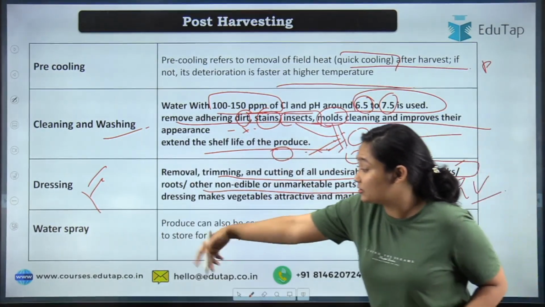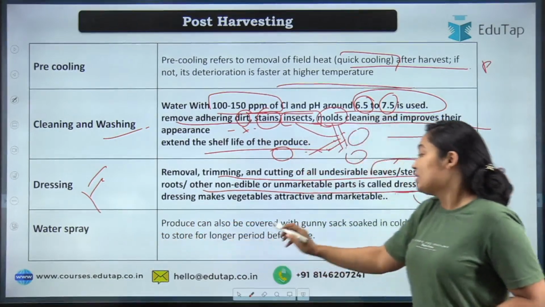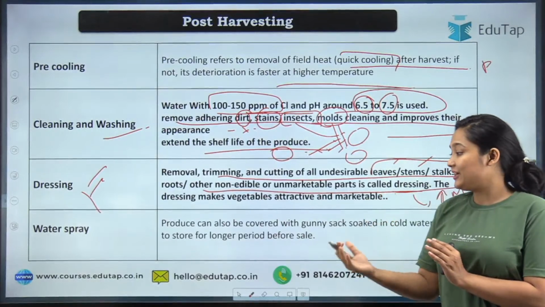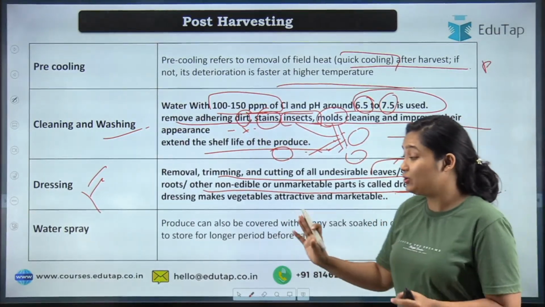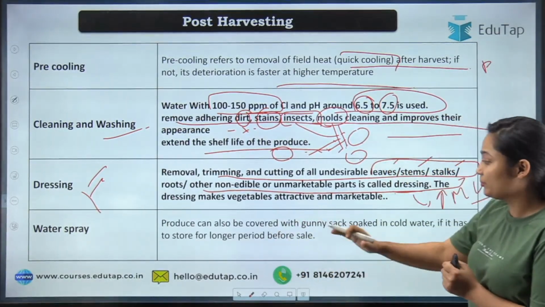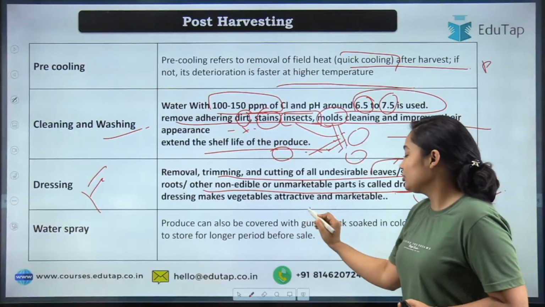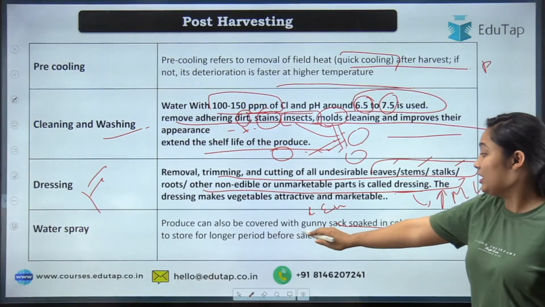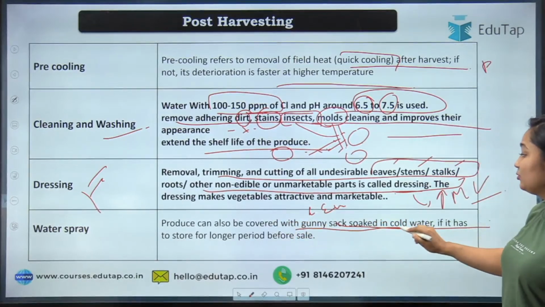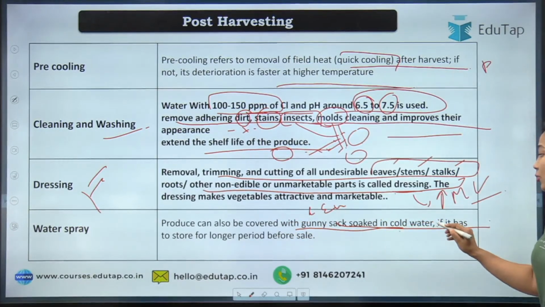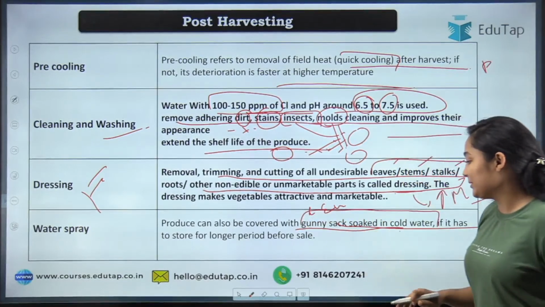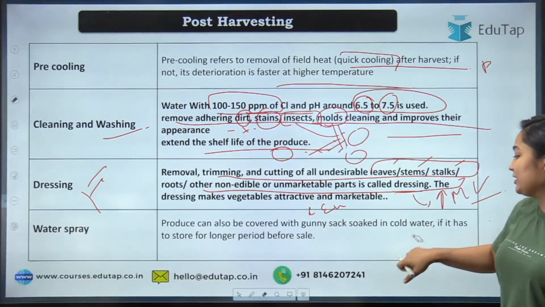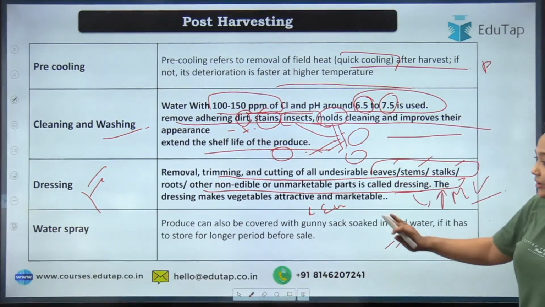So talking about the water spray. What is water spray? Some leafy vegetables and some products have a high respiration rate, and you want to save the temperature, you want to protect them, and you also want to reduce the rate of evaporation that is going on through the leaf. So what you will do, you will cover your vegetable with a gunny sack soaked in cold water. So you are controlling the temperature as well as the evaporation, when we are talking about the water spray.